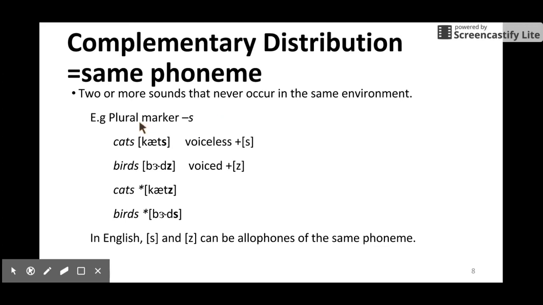Okay. So for example, the English plural marker S. Cat in plural form is cats, right? The final sound of cat is t. It's a voiceless sound. Then we have voiceless S. However, if we have a voiced ending, as in bird, then we have a voiced plural marker. We have birds.